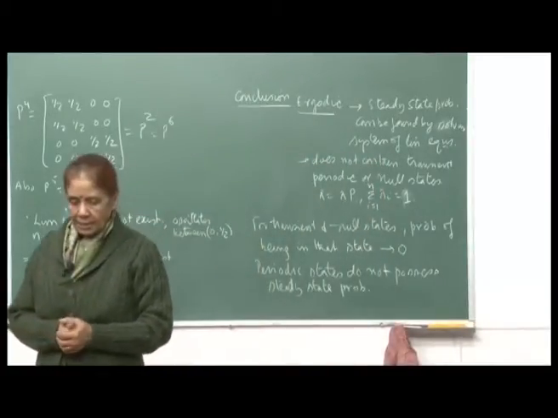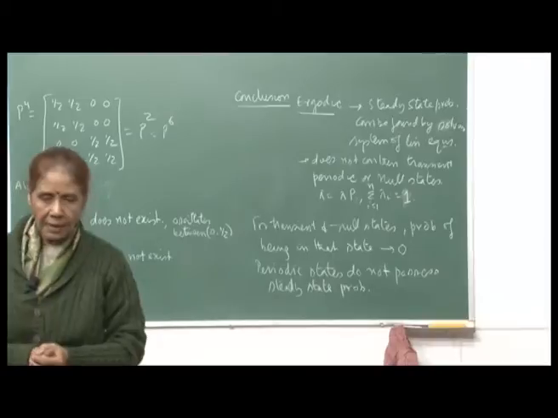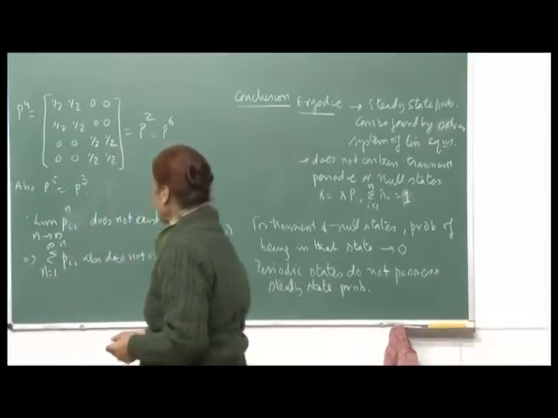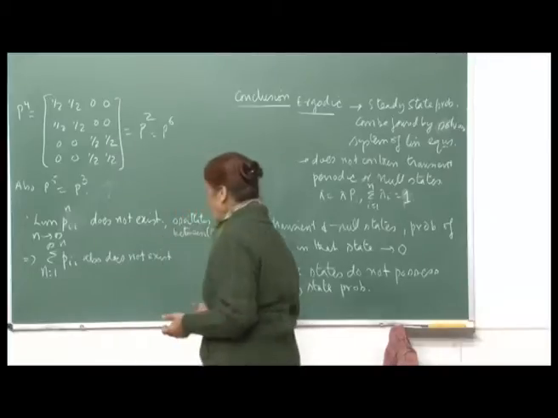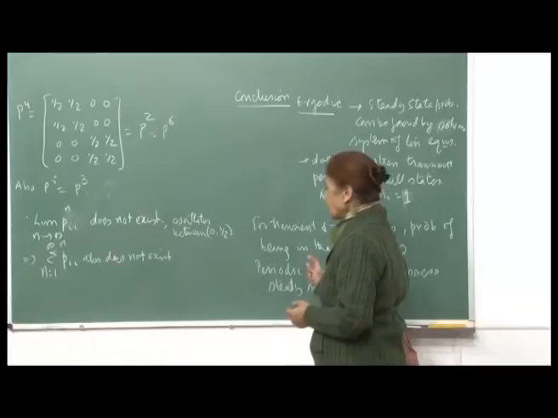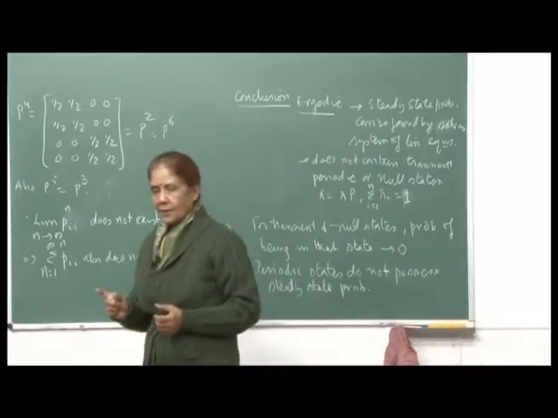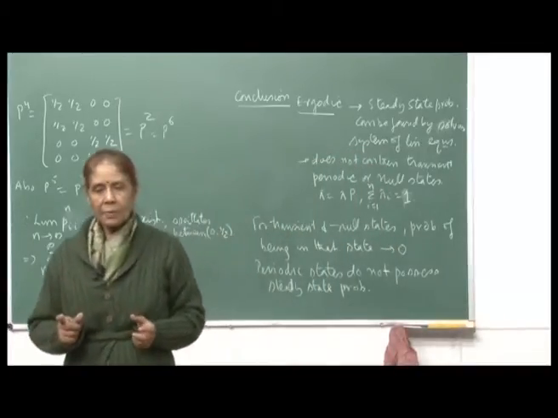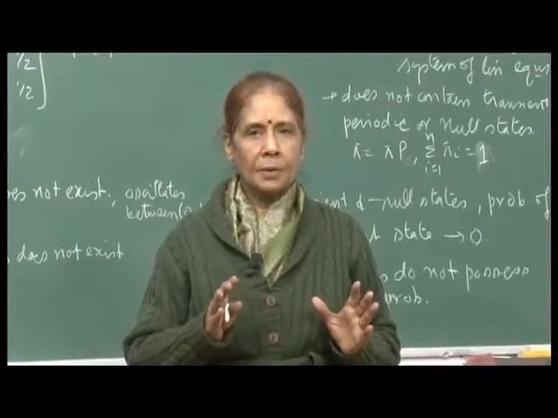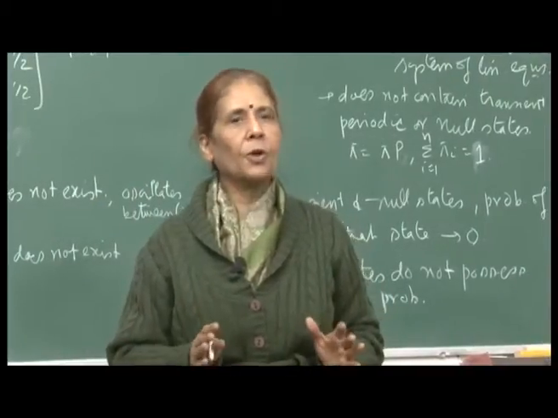Now, the thing is that periodic and null states are not of much practical use, and their occurrence is rare. So, we will not talk about them, but transient states, transient processes are there. That means, there are a lot of practical situations where the process does not continue for a long time.